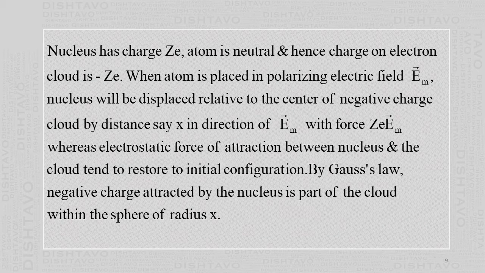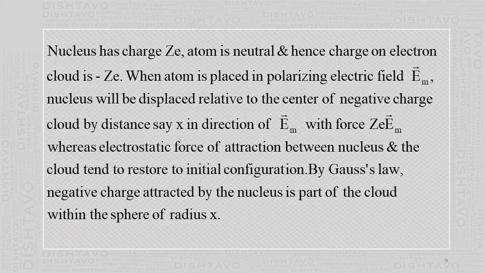The nucleus has a charge Ze, where Z is the atomic number. The nucleus is positive. It contains protons and neutrons. Each proton has a charge plus e, magnitude the same as that of the electron, but sign positive. And in the nucleus there are Z protons. So the number of protons in the nucleus is called the atomic number. So Z times e. But the atom is neutral. Hence the charge on the electron cloud is minus Ze. So the nucleus and the electrons have equal and opposite charges. If the charge on the nucleus is Ze, then the electron cloud around it has a charge minus Ze.